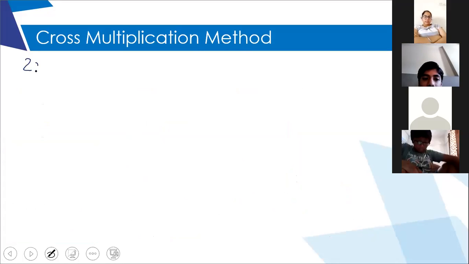First equation is 2x minus 3y minus 12 is equal to 0. And your second equation is x plus 2y plus 1 is equal to 0.